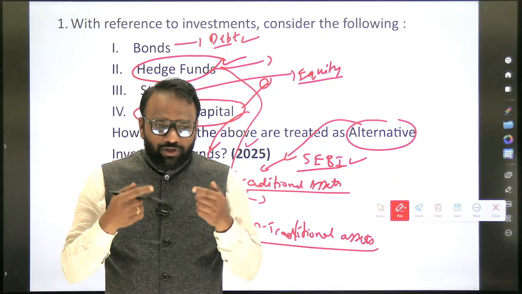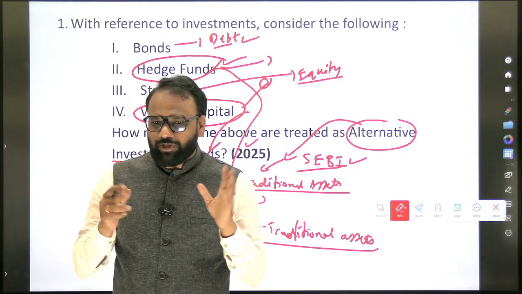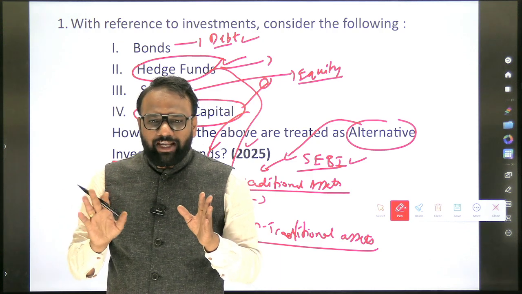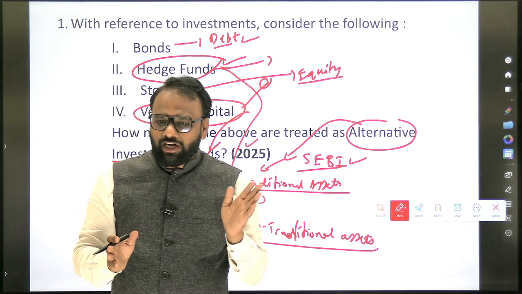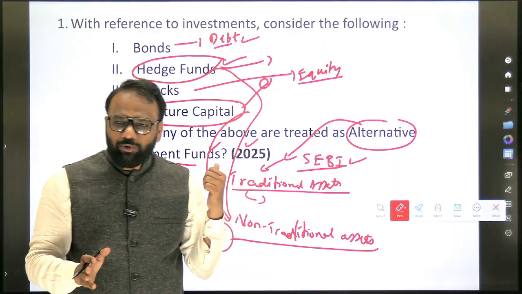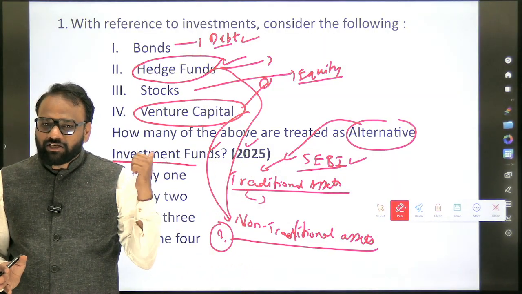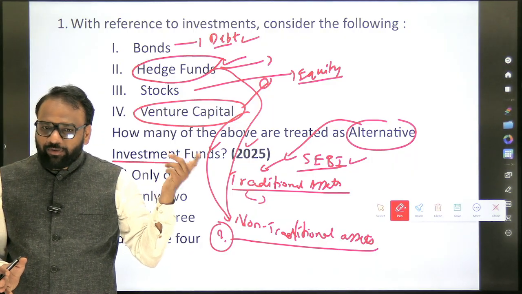See, these are the questions which you should raise, and you should try to find a solution to the same. And when you are doing this exercise, you need to know where to stop. We are not economists. We are not going to prepare the entire list and segregate between traditional and non-traditional. From this question, we got to know that stock and bond are traditional investments, whereas venture capital and hedge funds are alternative investment funds.